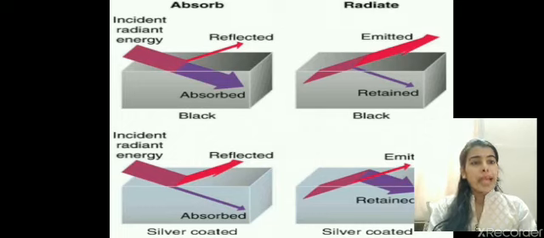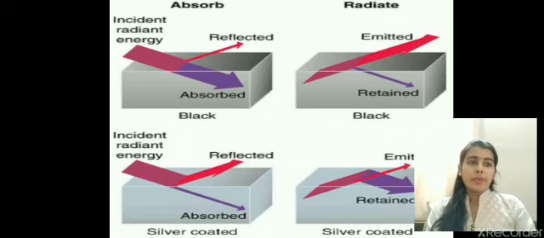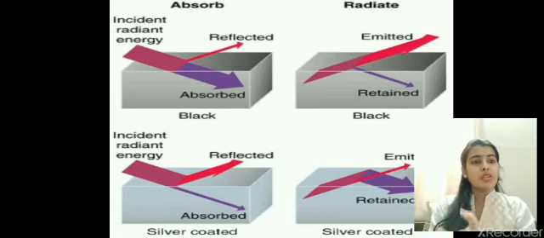So because black colors are good absorbers of heat, if I am keeping the black heated object in the shade also, then it will lose heat faster as compared to the silver colored object. This can be visible from this slide.